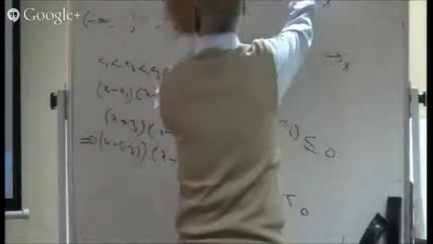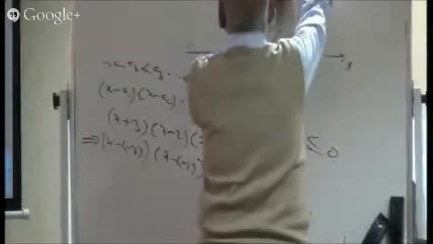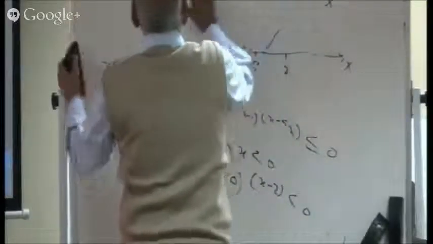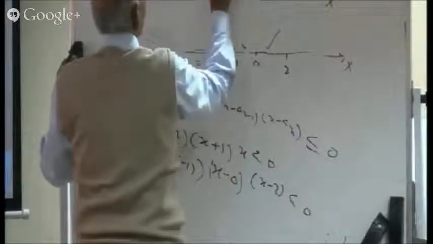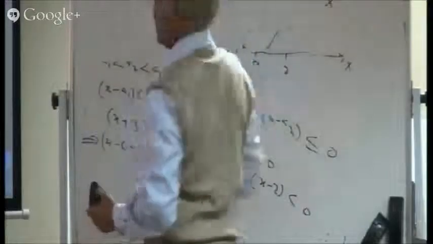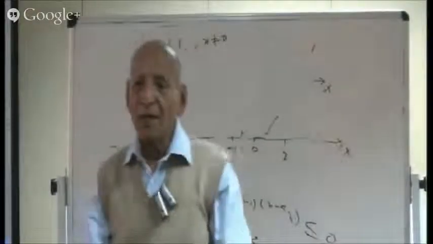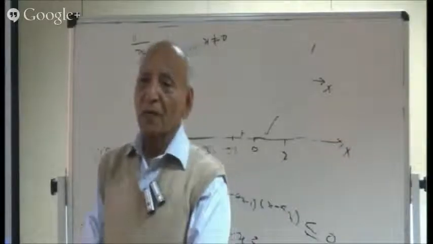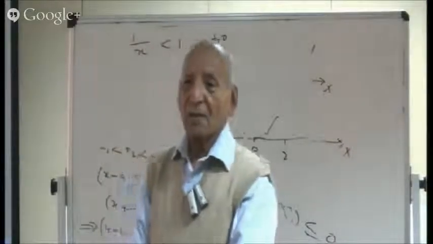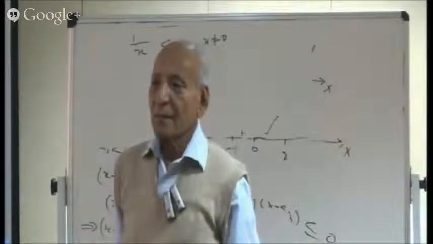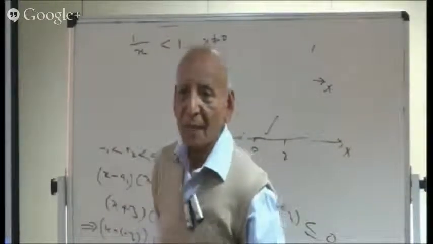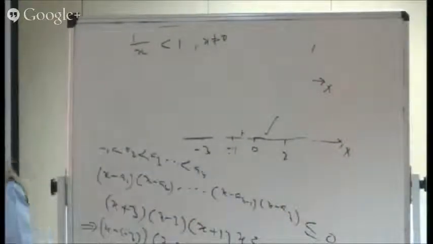My original question was this: 1 by x less than 1. Of course, the first observation is that x is not equal to 0. And now, if x is not 0, what about x square? X is a real number, and x is not 0. X square will be positive.